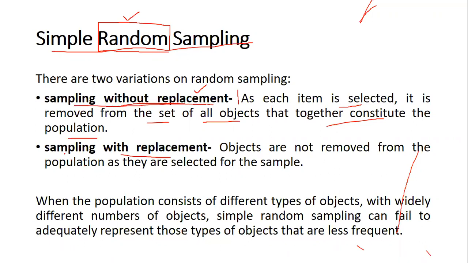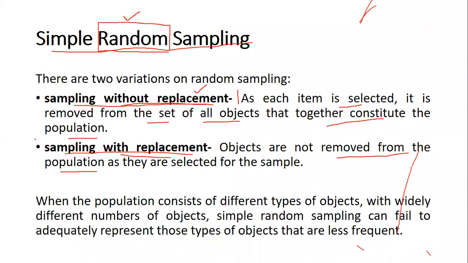Now, when we talk about sampling with replacement, the item that is being selected is not removed from the population. So therefore, each time we select an item, the probability of selecting a new item is going to be the same, because all the items are kept intact.